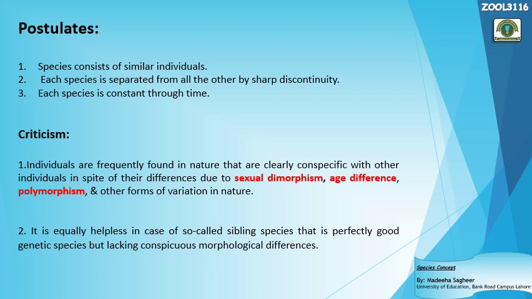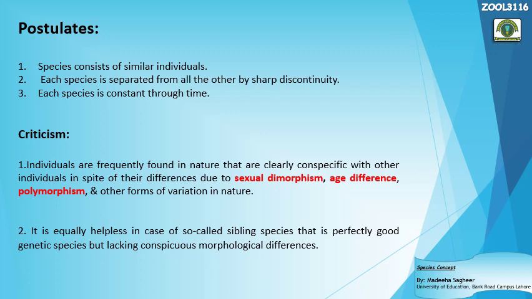This concept got many criticisms, and still we use this type of concept, the essentialistic concept or typological concept, while classifying or making the species of asexually reproducing organisms. In that kind we use this morphological concept. Otherwise, for sexual organisms it couldn't be used for the classification of the species or for defining the species of an organism. So it got many criticisms.